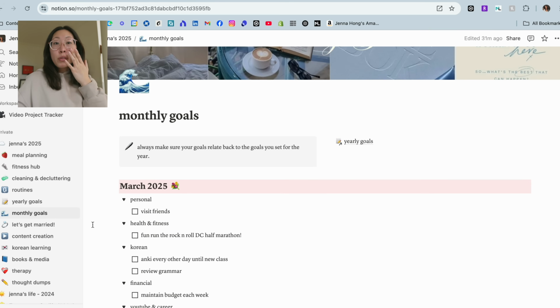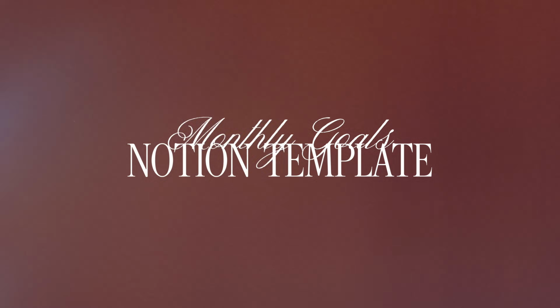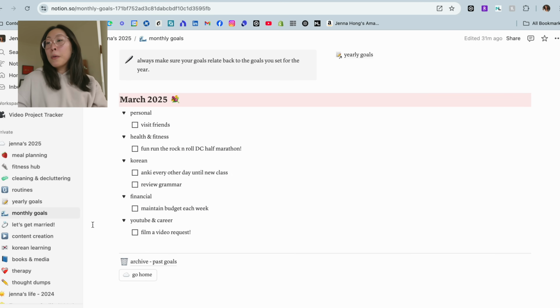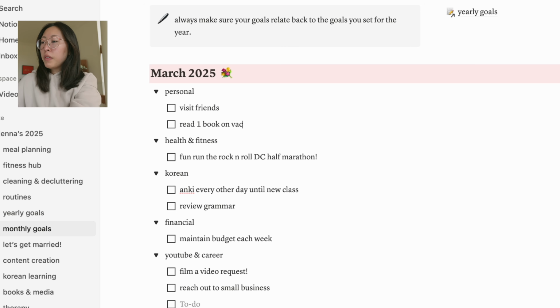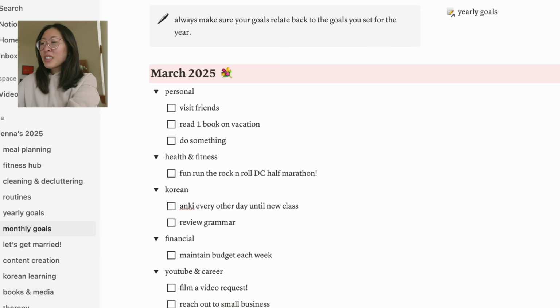Okay, next we have our monthly goals. Here's what we are looking like for March, but I do want to add some things. Reach out to small business, read one book on vacation. Oh no, I should do something alone this month, right? Do something alone this month. Then these are my goals for March.